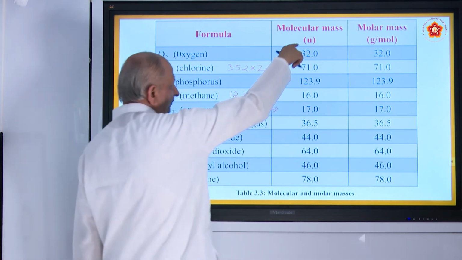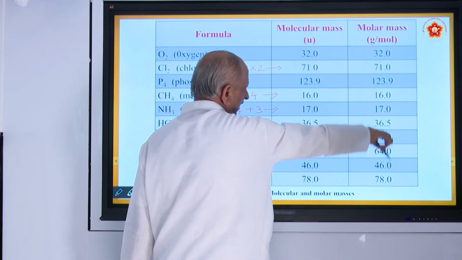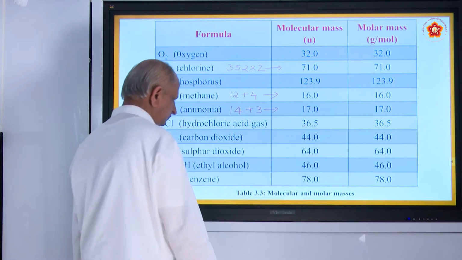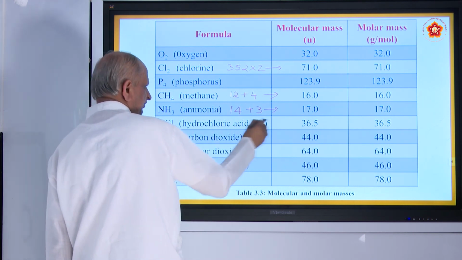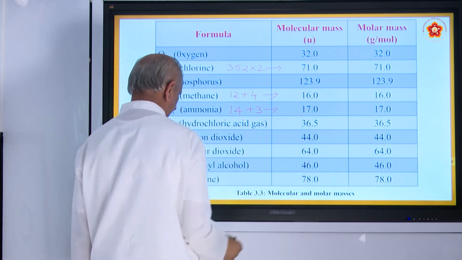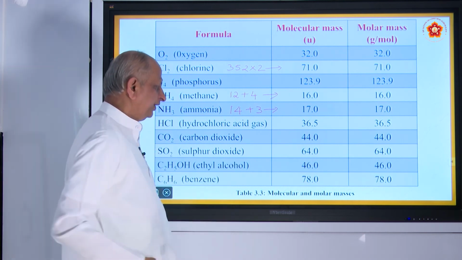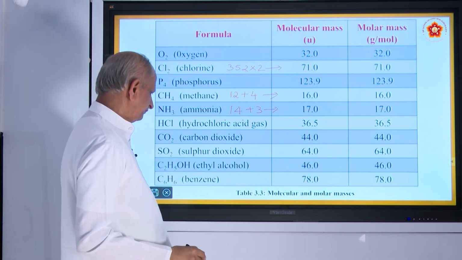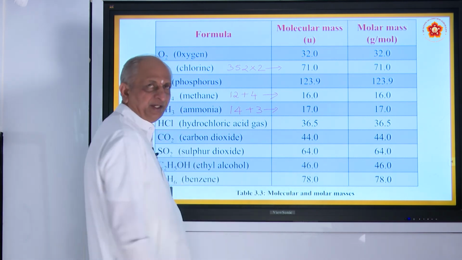So if I write in terms of u, this is the figure. If I write in terms of gram, this is the figure. And these are the sums. For example, HCl is 36.5, CO2 carbon dioxide is 44, sulfur dioxide is 64, ethyl alcohol is 46, benzene is 78.